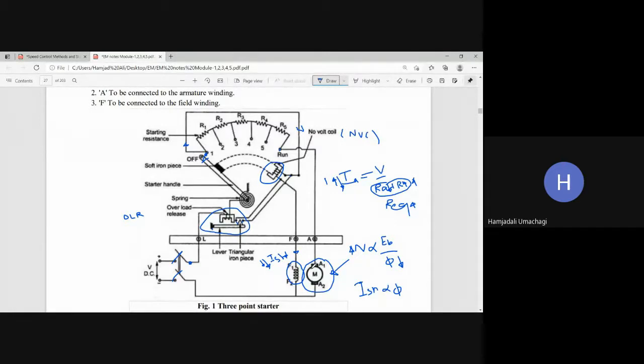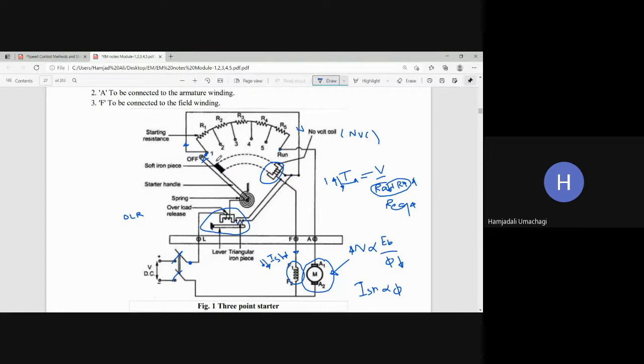So even though you are in the safe operating condition, but if you want speed more than rated RPM, then unnecessary stopping of the machine will take place because of less ISH. That less ISH we are getting from the NVC. Since that NVC is experiencing low field current, then that will demagnetize the NVC coil. In turn, it is going to release the handle. Because of that, machine unnecessary stoppage may take place at the time of normal running condition. Hence, this is the drawback of 3-point starter.